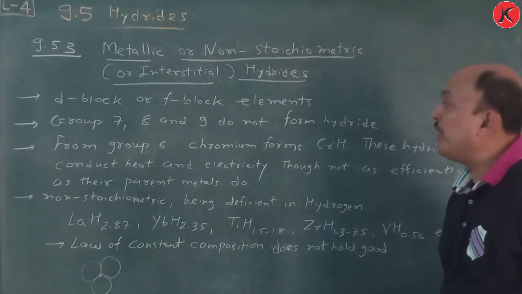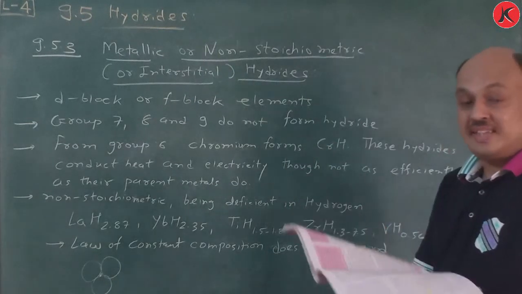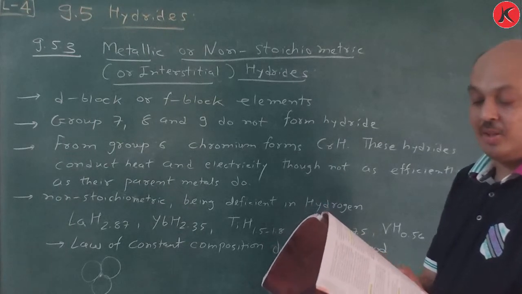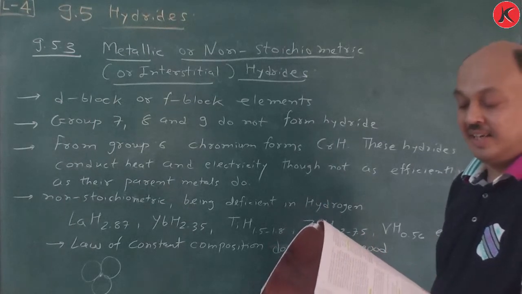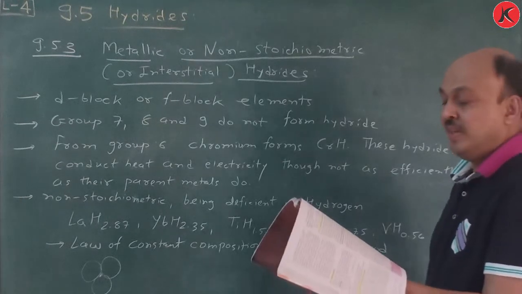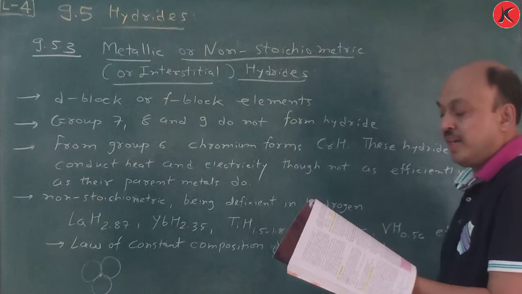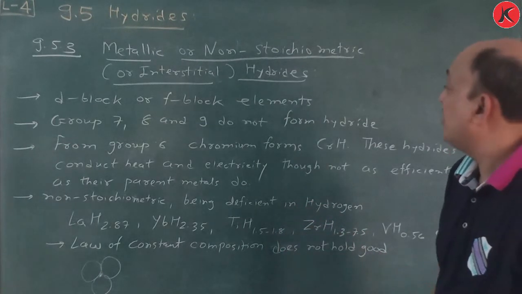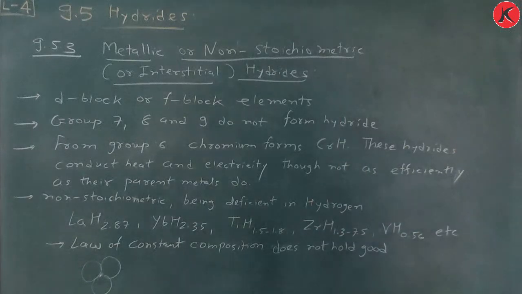So here you have to remember three ways they are classified. First is electron deficient, second is electron precise, and third is electron enriched hydride, according to covalent or molecular hydrides, metallic or non-stoichiometric hydrides, and ionic or saline hydrides. So make a screenshot of this.